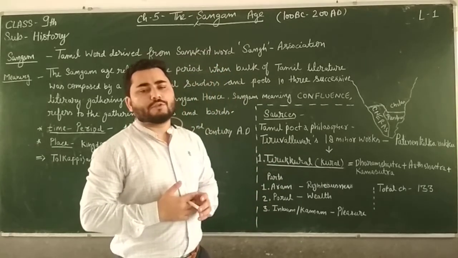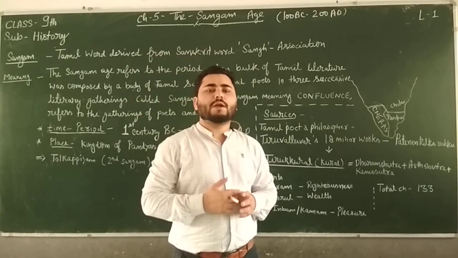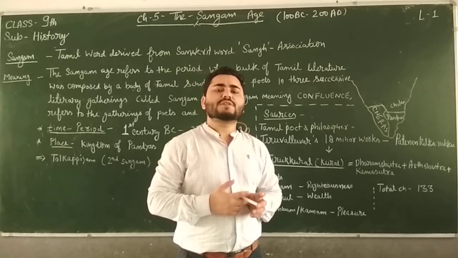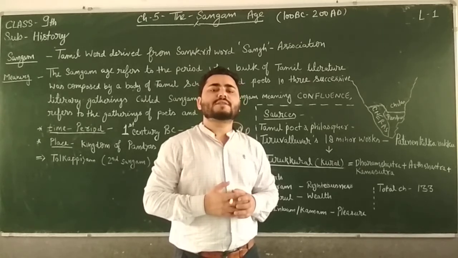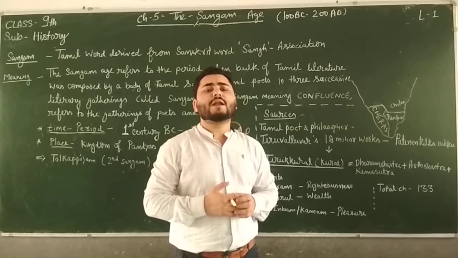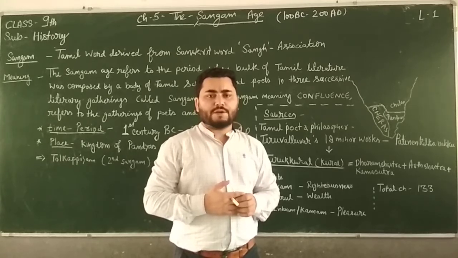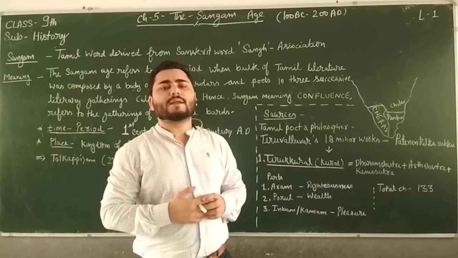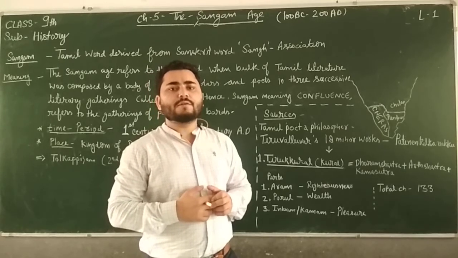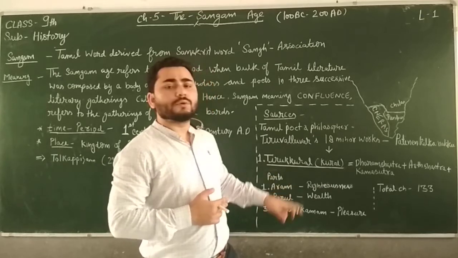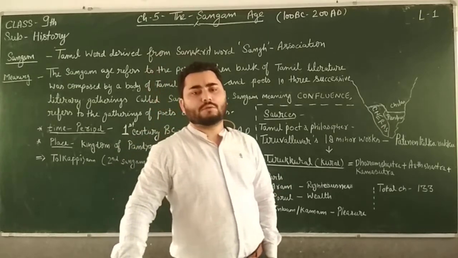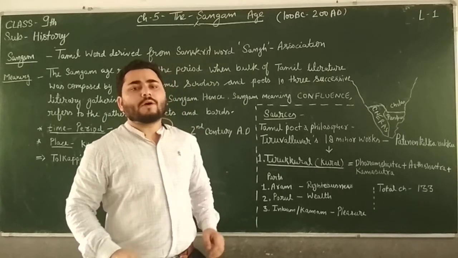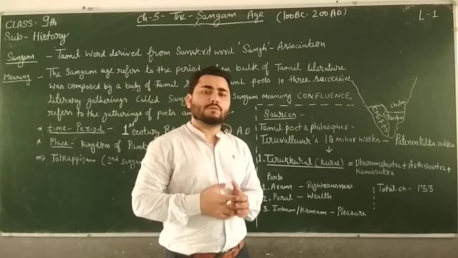Tiruvalluvar wrote 18 minor works, and those 18 minor works are called Patinen Kilka Nakku. Out of those 18 minor works, one was Tirukkural or Kural. So what is this Tirukkural?